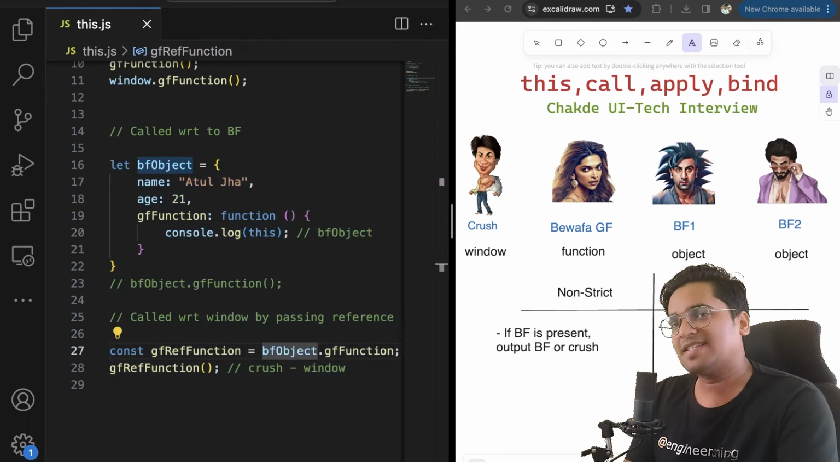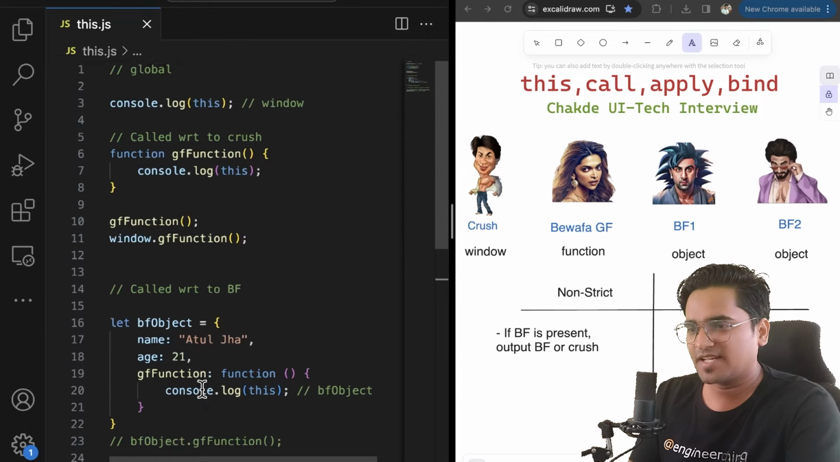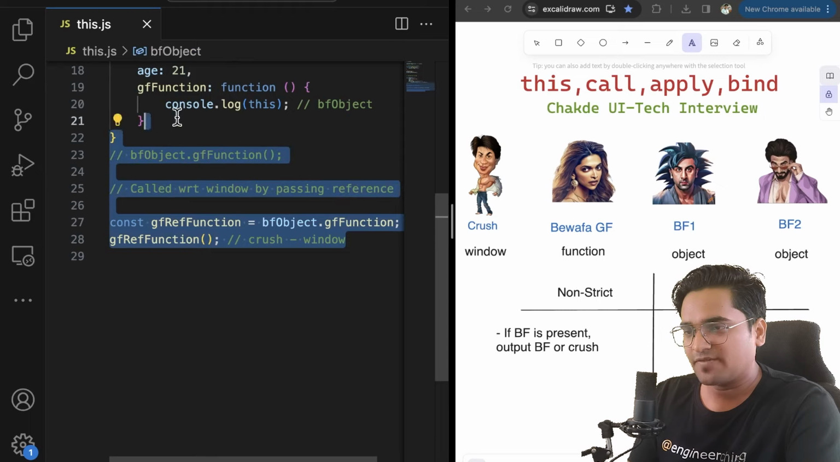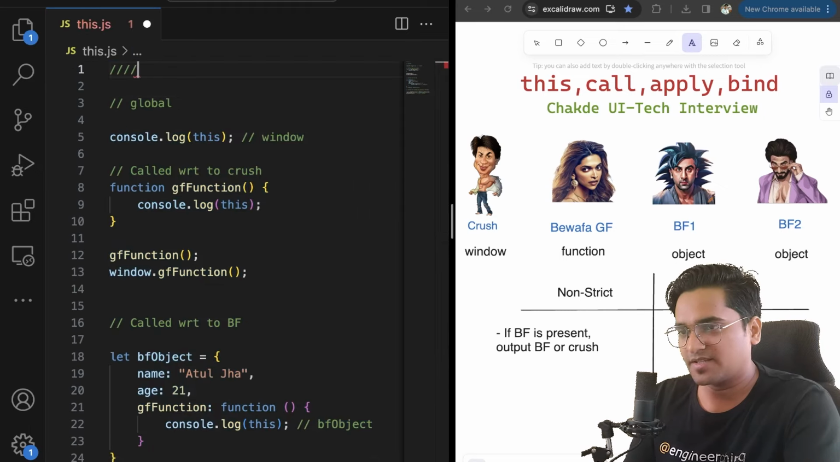Now we are going to enhance our knowledge. What happens in case of the strict mode? What does it mean? Consider this entire story that we have written. This was in non-strict mode. So I will just mention this is in non.